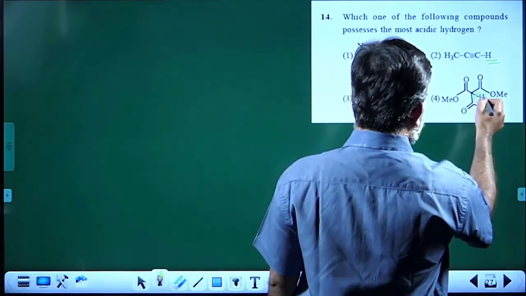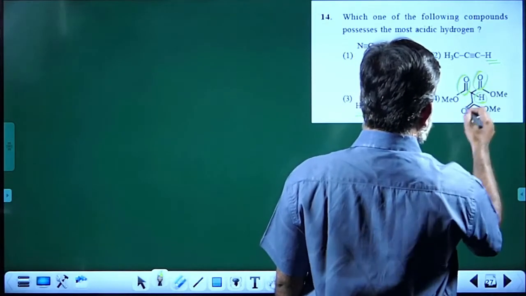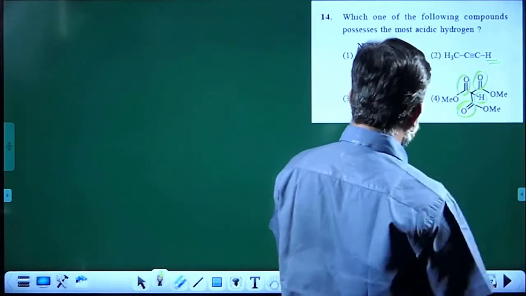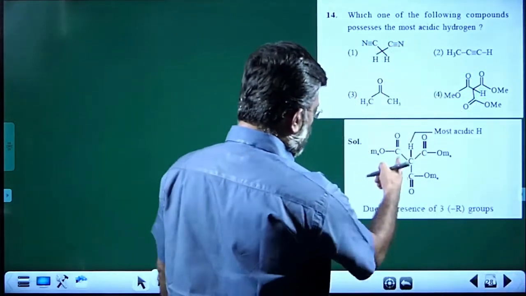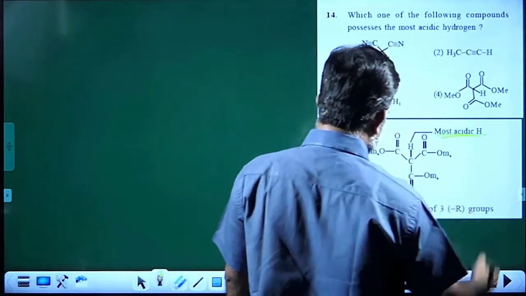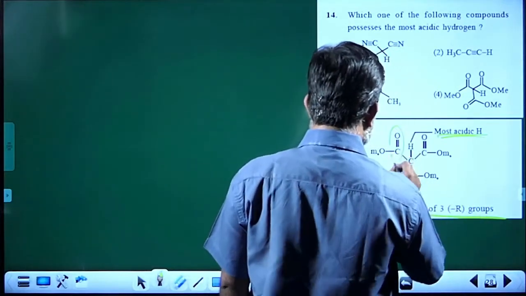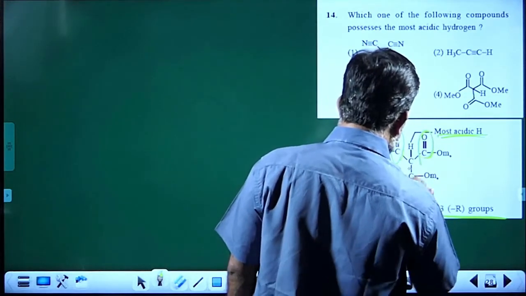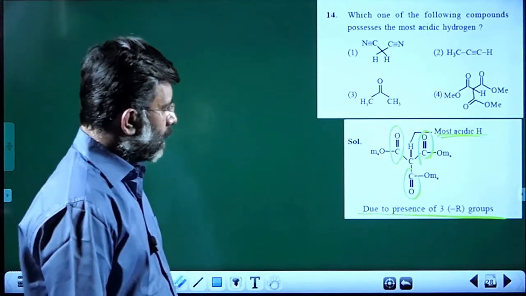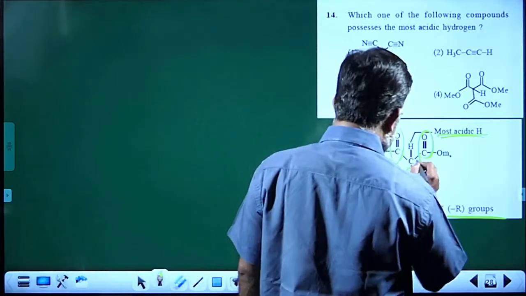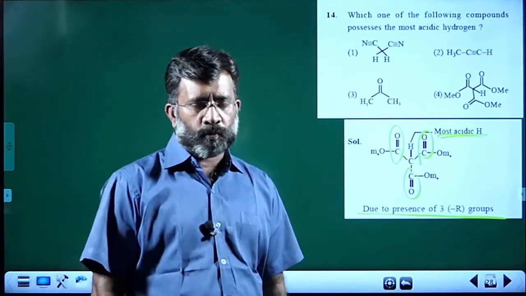This hydrogen is alpha hydrogen for this group as well as this group, and that is the most acidic hydrogen. In the fourth choice, you can find the most acidic hydrogen due to the presence of three electron withdrawing groups. The carbanion on this will be stabilized greatly by the three surrounding CO groups, right?